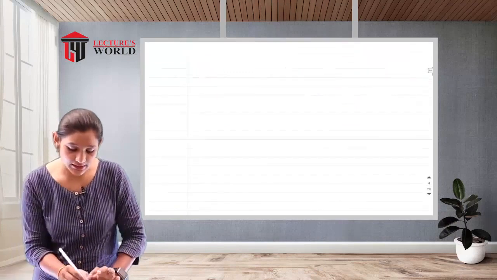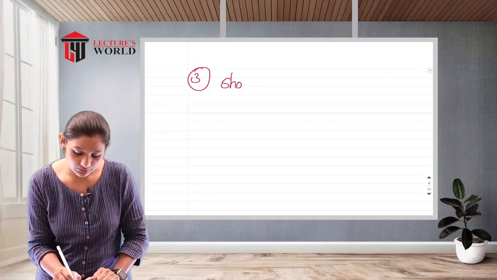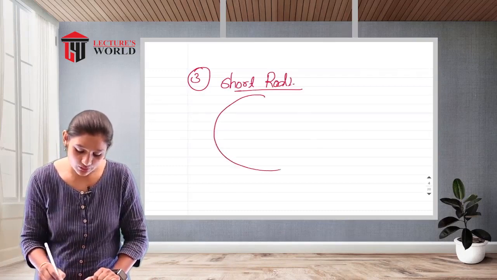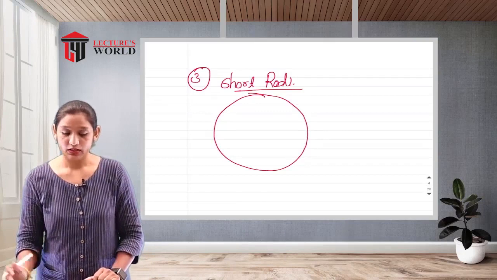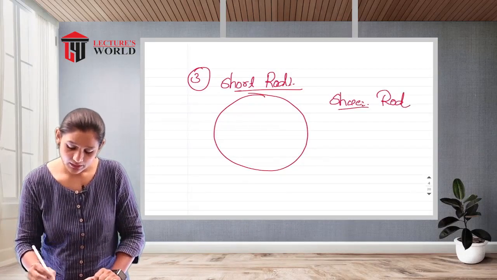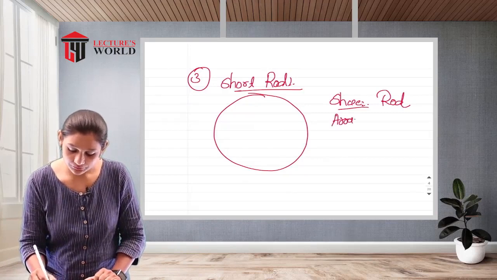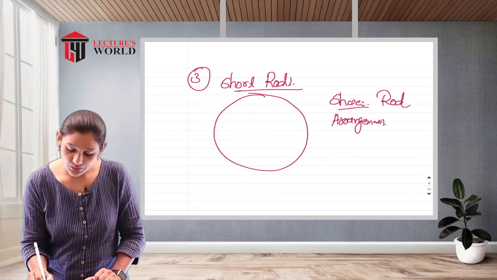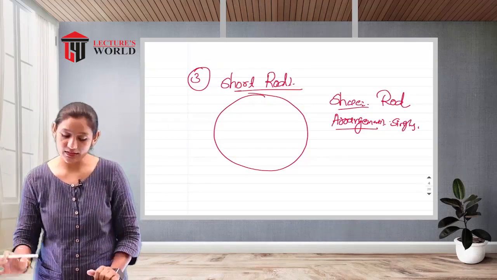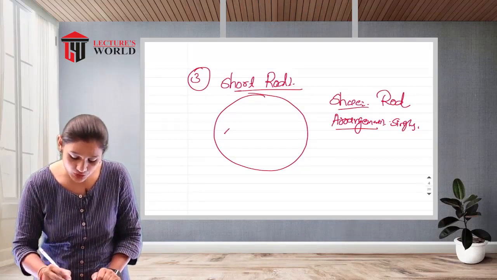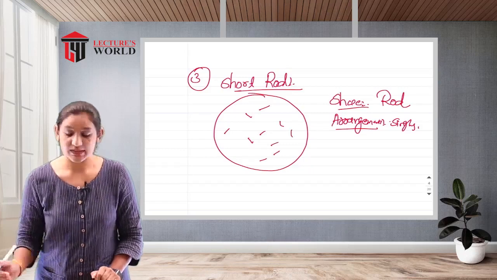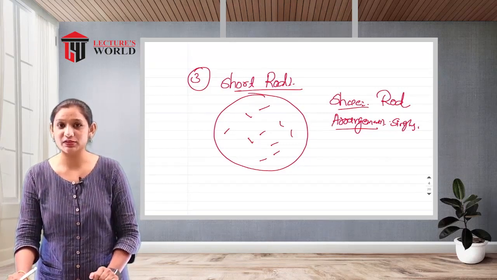The third characteristic is the short rod. Again, we focus on the shape, which is a rod shape, and the arrangement, which is always observed singly, like that. This is the rod shape. This is the arrangement and the shape of the bacteria.